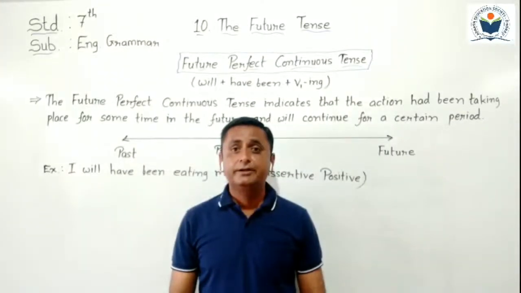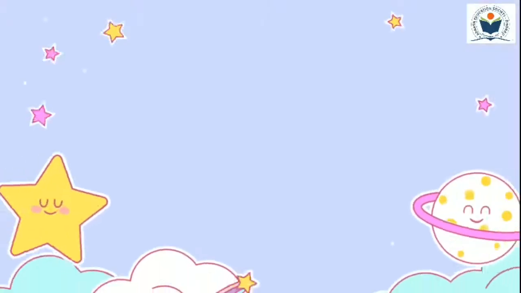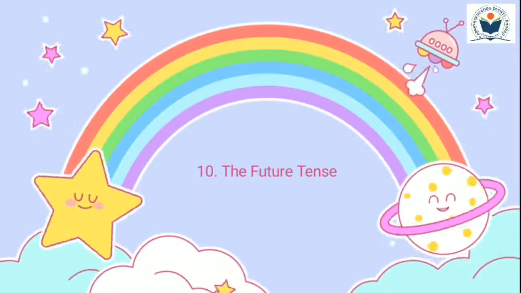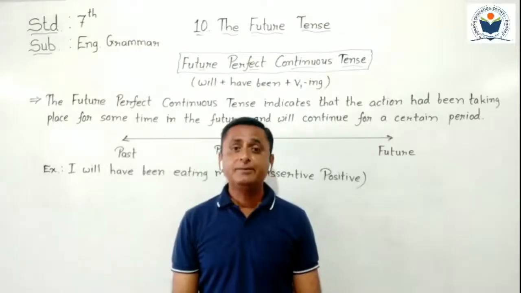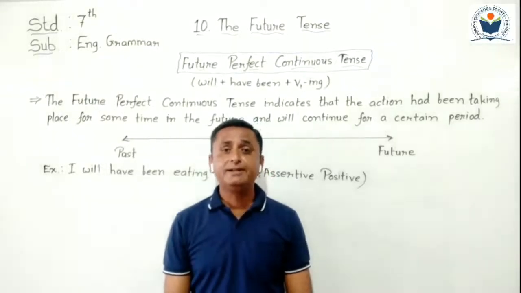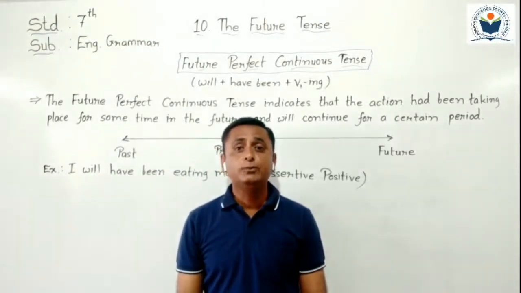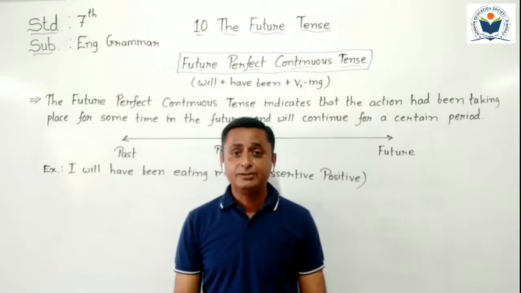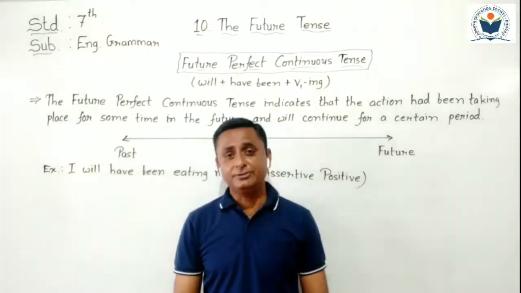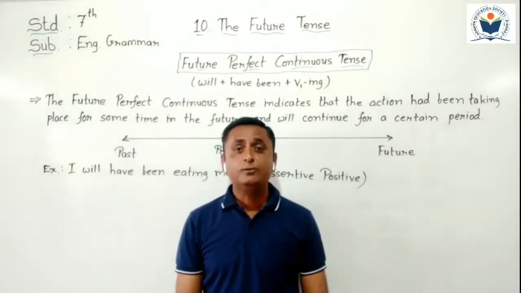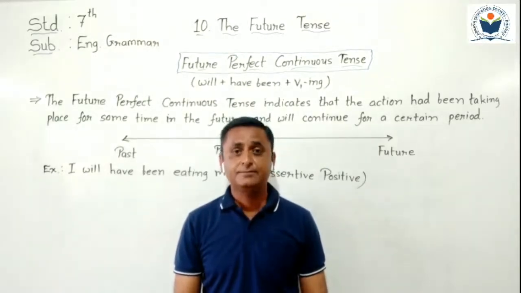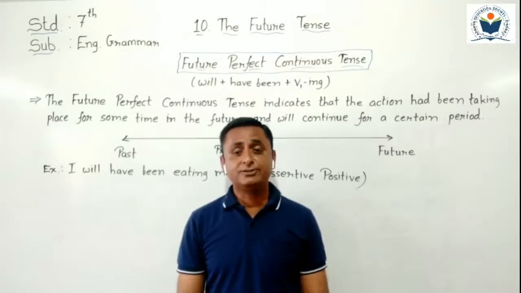Hello students, today we are going to learn standard 7th subject English grammar lesson number 10, the future tense. As you know students, in our previous videos we completed teaching point related to simple future tense, future perfect tense and future continuous tense. Now today in this video we have to learn about the future perfect continuous tense.